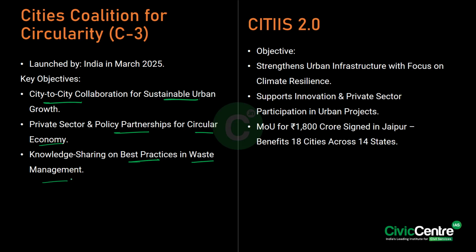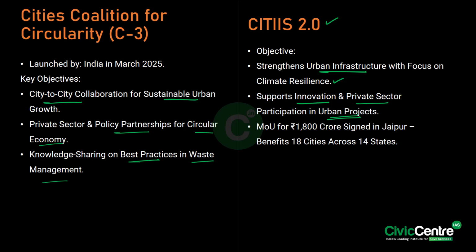Then we have something called the City Investments to Innovate, Integrate and Sustain, in short called CITIIS 2.0. Now, what is the objective of it? See, it strengthens the urban infrastructure with a focus on climate resilience. And secondly, it supports innovation and private sector participation in urban projects.